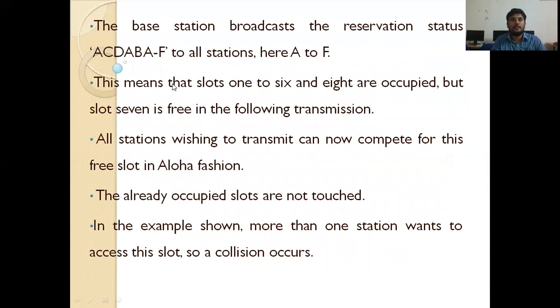This means that slots 1 to 6 and 8 are occupied, but slot 7 is free in the following transmission. All stations wishing to transmit can now compete for this free slot in Aloha fashion. The already occupied slots are not touched.